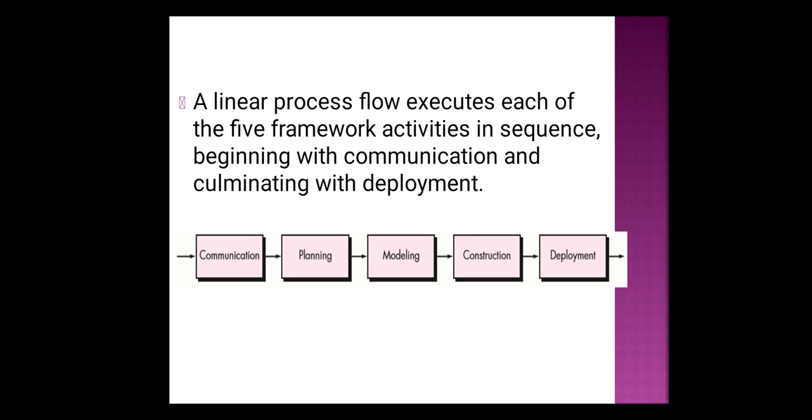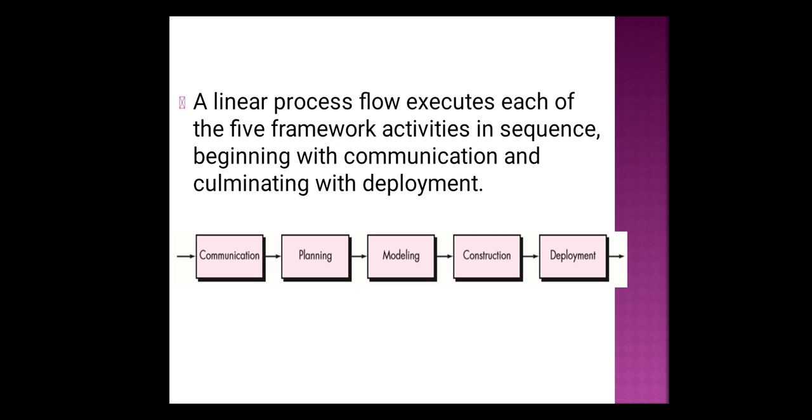Now let us move to the various process models. Depending on the way we execute the framework activities, we can classify the process models into 4 categories. The first one is the linear process model, the next one is the iterative process model, the next one is evolutionary, and the last one is the parallel process model.